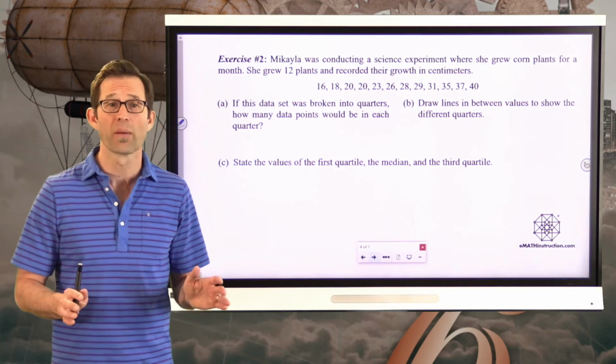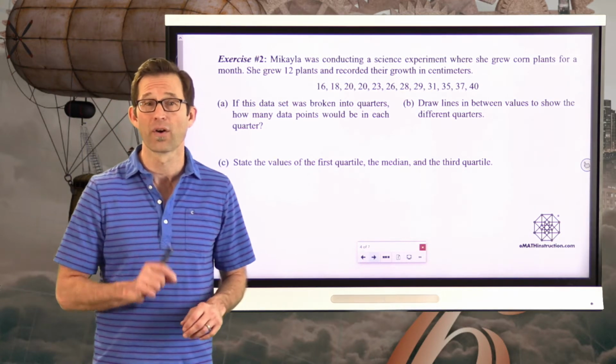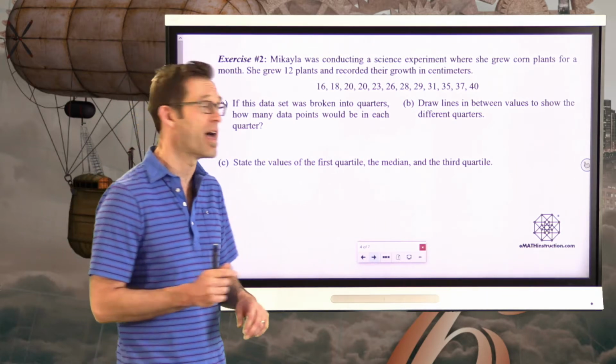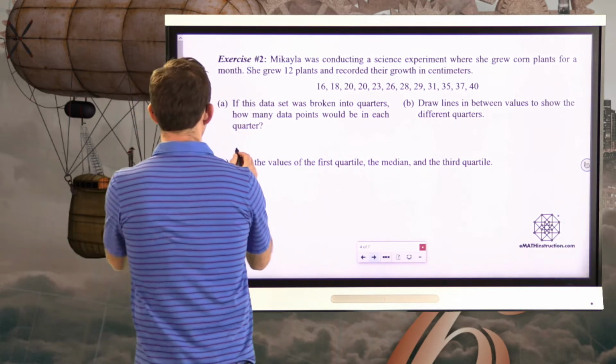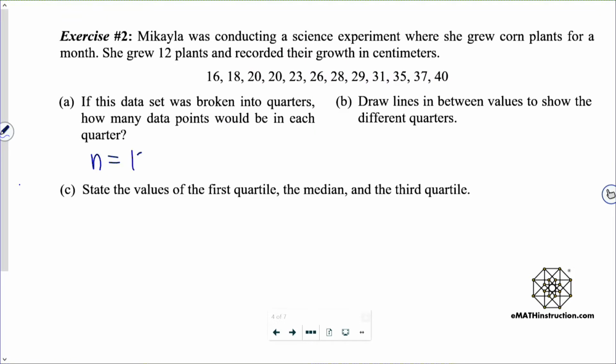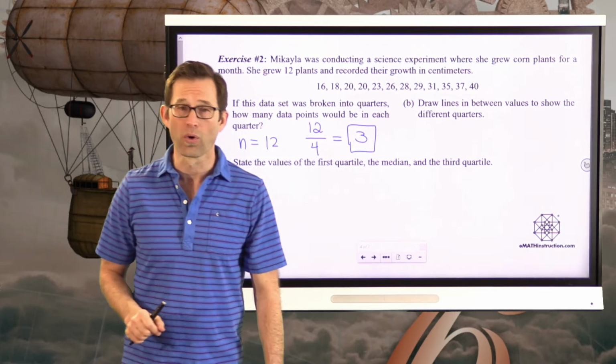That's almost always represented by the letter n. Not the letter x, but the letter n. So in our case, our data set has 12 values. If we divide that by 4, there would be 3 values in each quarter.